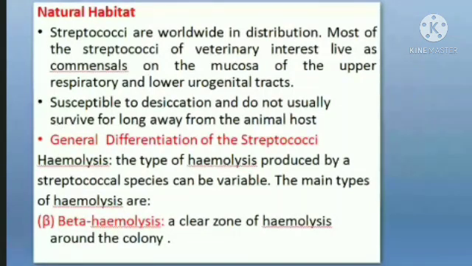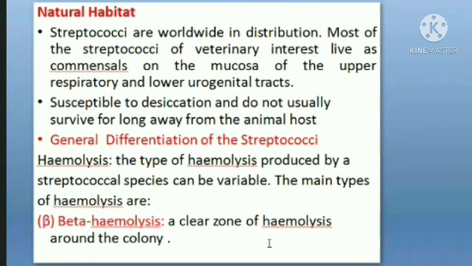Now again, I kept emphasizing this: please do remember what the alpha hemolysin does in staphylococcus and what the beta hemolysin does in staphylococcus. I also mentioned that this goes in reverse in the case of streptococci. In staphylococcus, it was alpha hemolysin which produced a narrow but clear zone of hemolysis around a colony. But in streptococci, it is the beta hemolysin which produces a clear zone of hemolysis around the colonies.